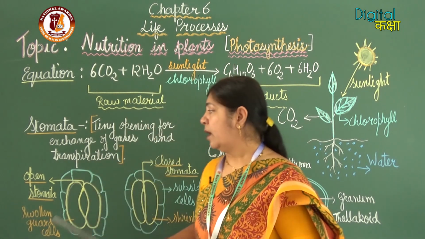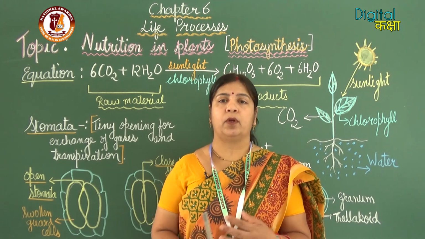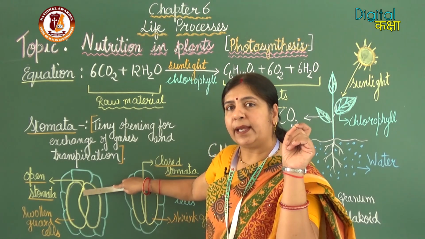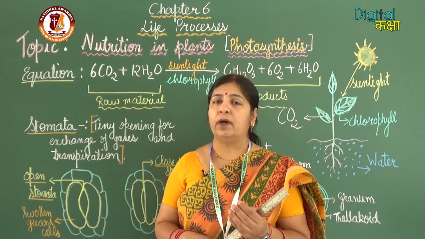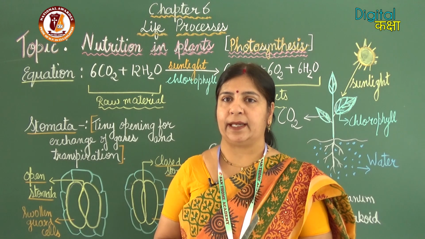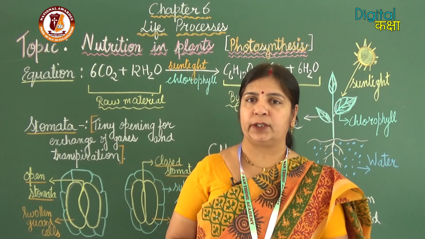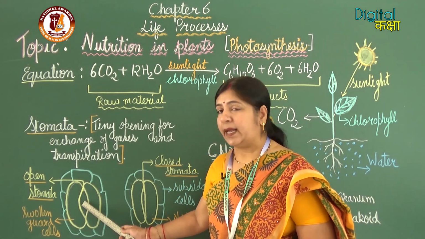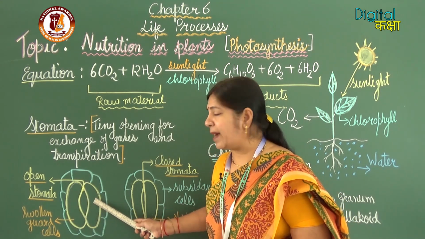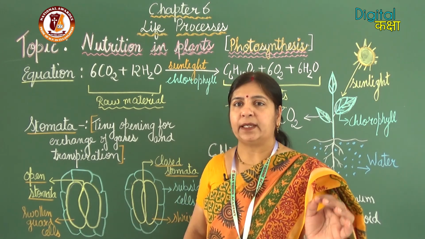Now stomata. How does this exchange of gases take place through stomata? Because stomata is the tiny opening on the surface of the leaves, the exchange of gases takes place by opening and closing of stomata. Before we study opening and closing of stomata, we see the structure of stomata. Stomata is the tiny opening here, and this tiny opening is surrounded by two guard cells. These are two kidney shaped guard cells.